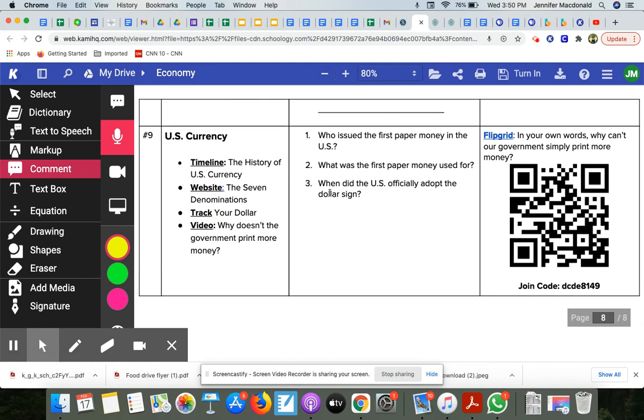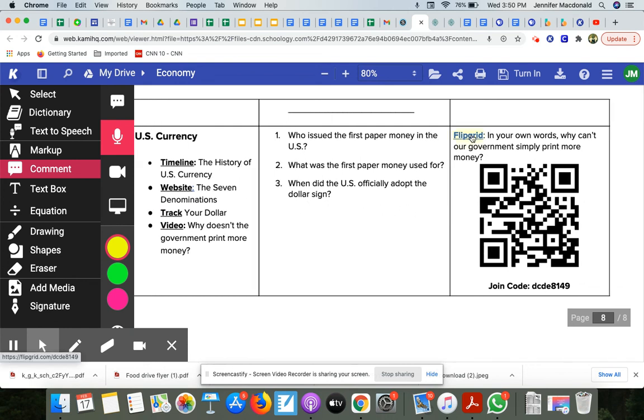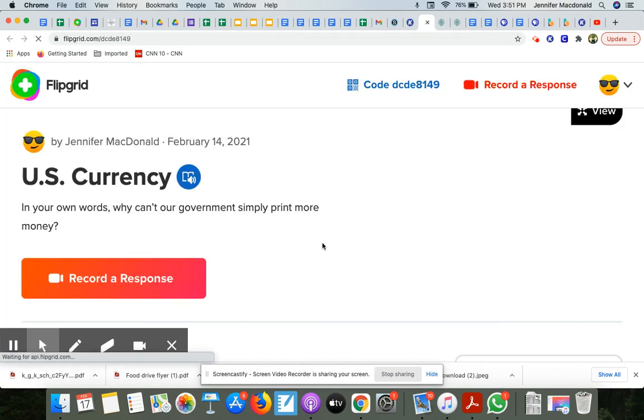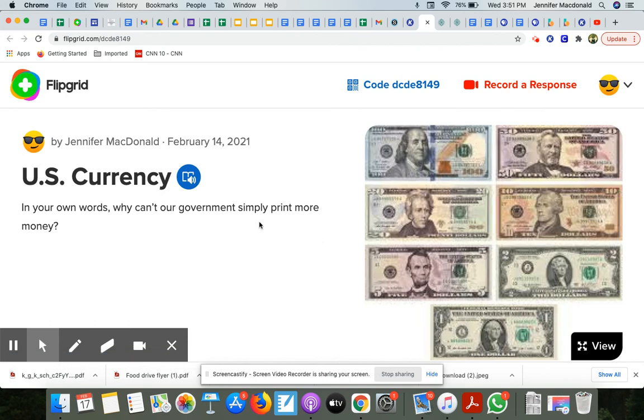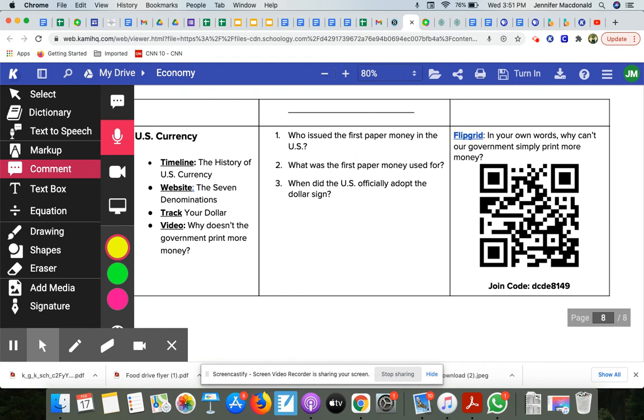What you're doing with this information is answering these questions. They're pretty brief. And then finally, you are reflecting on this Flipgrid. In your own words, why can't our government just simply print more money? When you click on Flipgrid, you're going to log in using your Google account. But if you do need, for some reason, either the QR code or the join code, all of that is there.